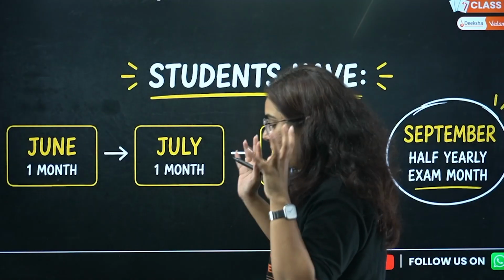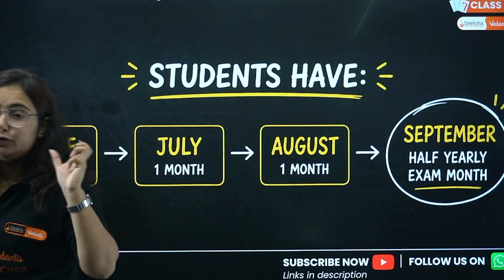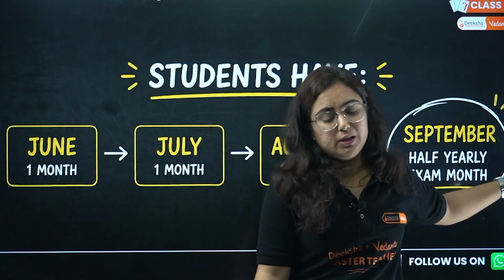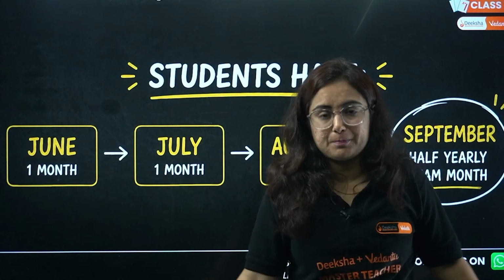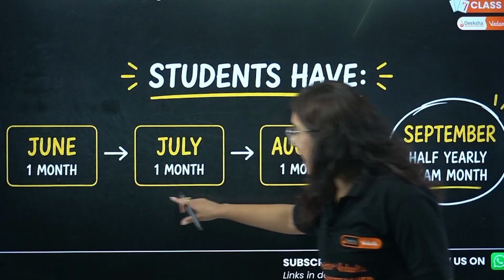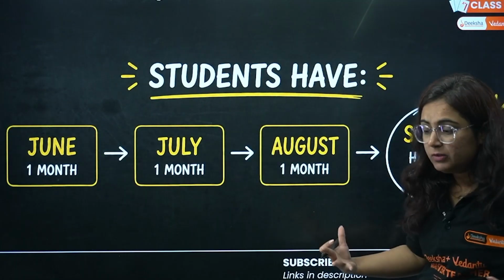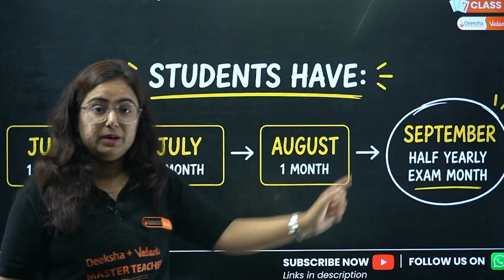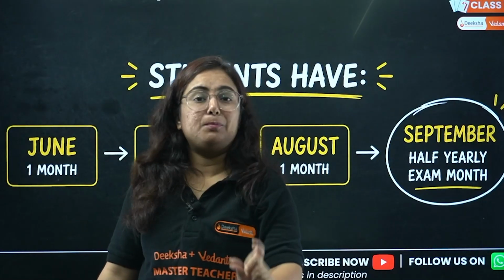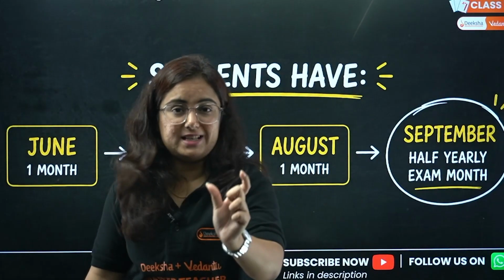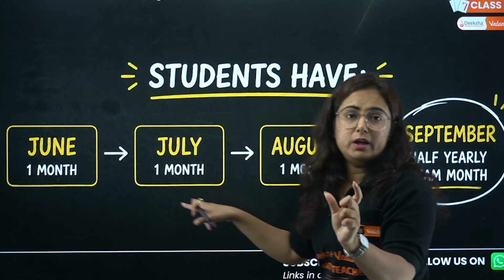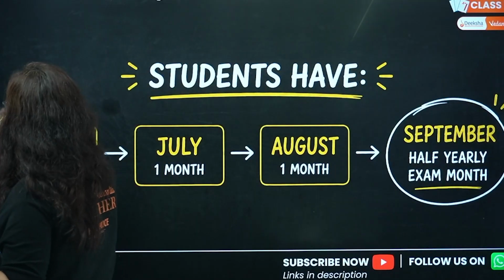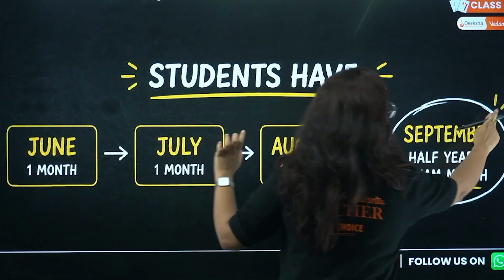For you, I have divided it equally into the month of June, July, August, so that we can target our half yearly exam, that is in the month of September. So in these 3 months, we have to cover in a way that, for an example, your half yearly starts from 15th of September. On that day, we can practice the questions, we can revise the entire syllabus we covered in these 3 months.